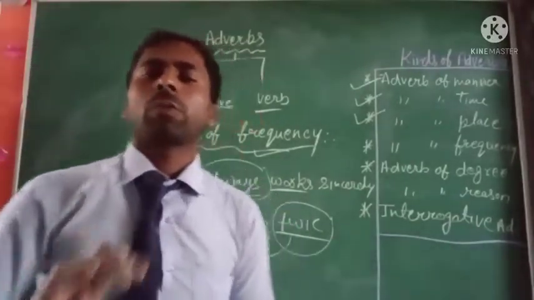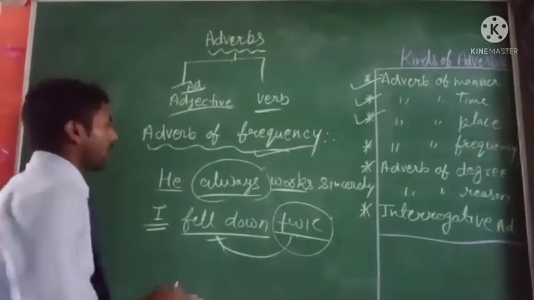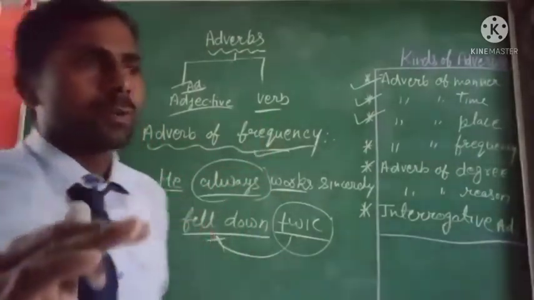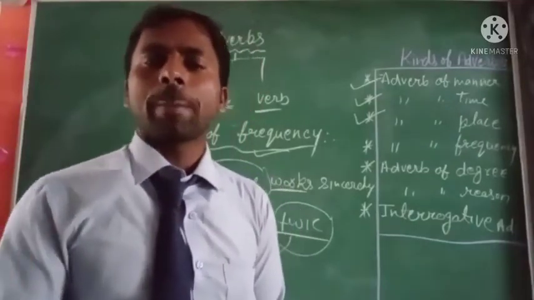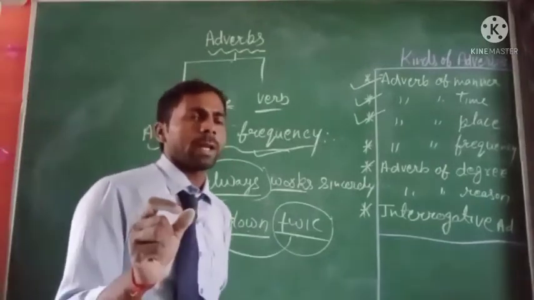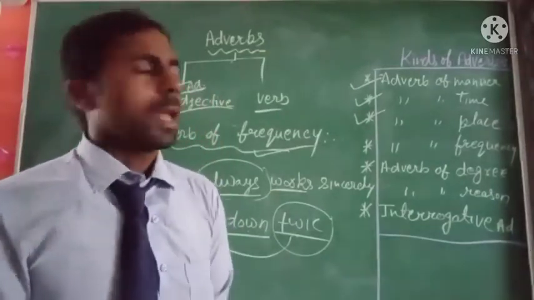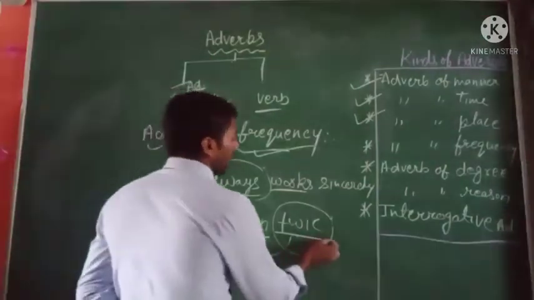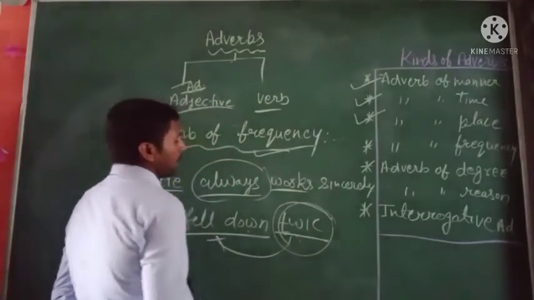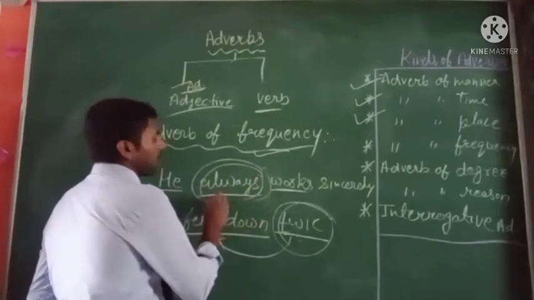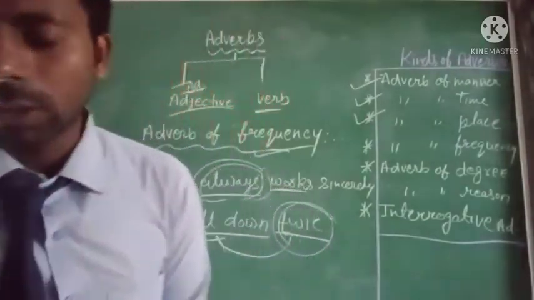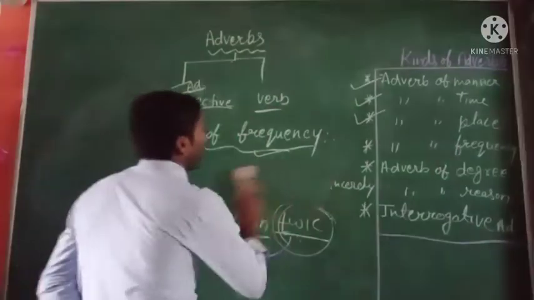I hope you all understand the adverb of frequency. It means when an action is repeated many times, and we use a single word for that, that word is the adverb of frequency. Just like that, the word twice means repeated, and always means repeated many times. So these types of words are adverbs of frequency. That's clear. Now next we will talk about